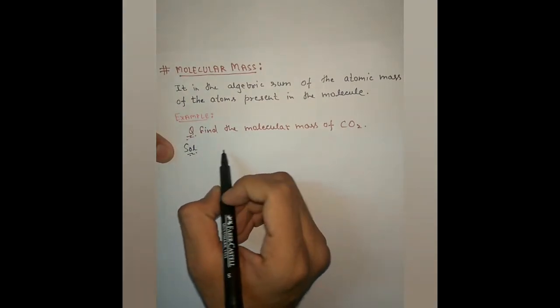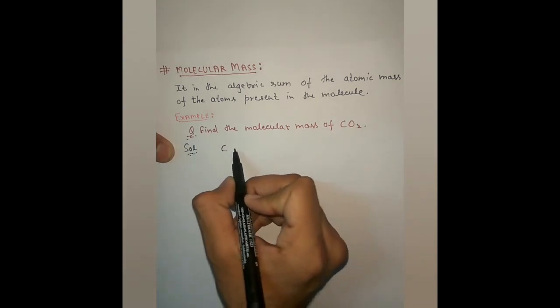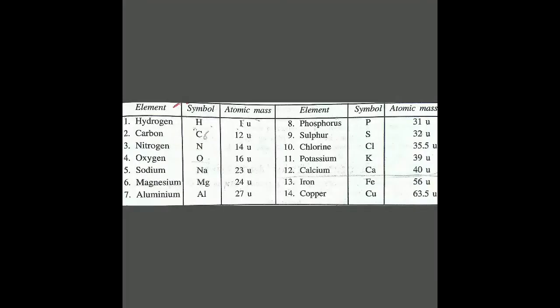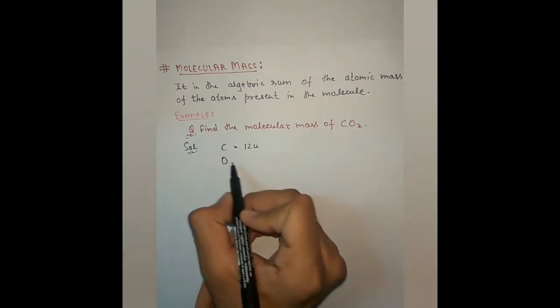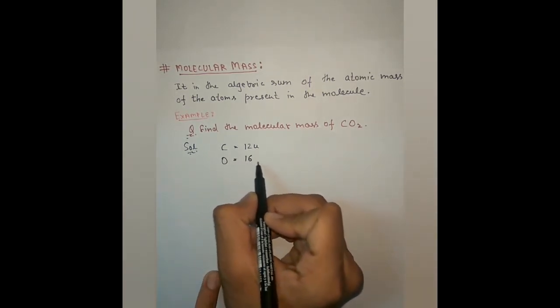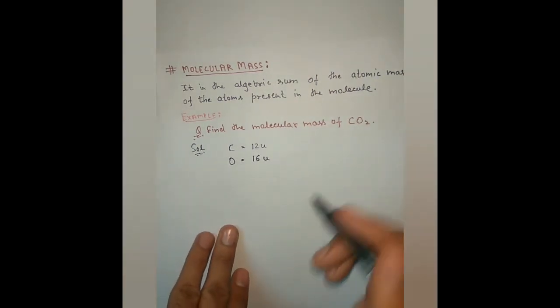As we know, the atomic mass of carbon is 12 u, whereas that of oxygen is 16 u.